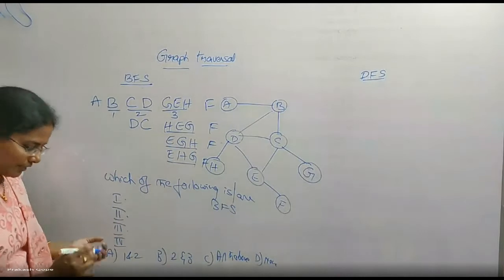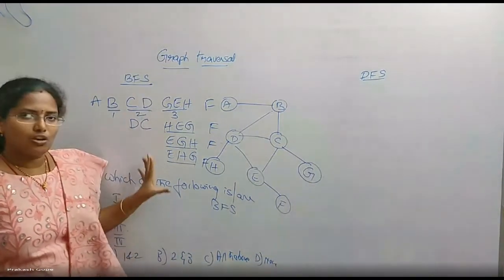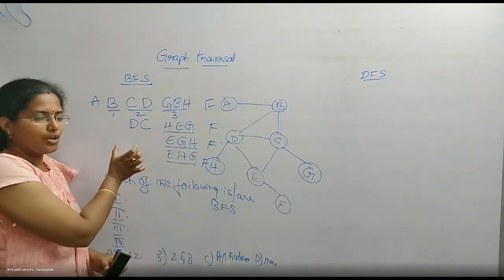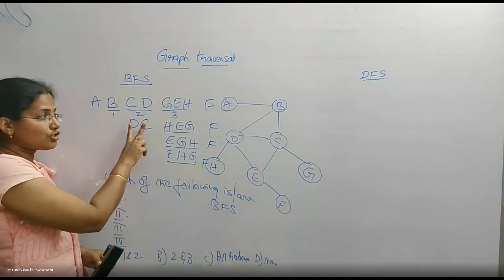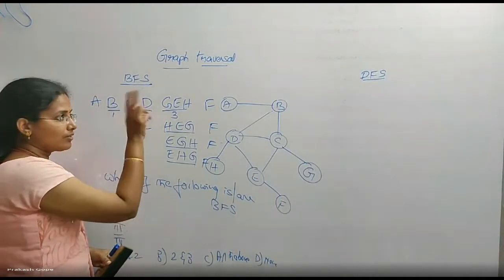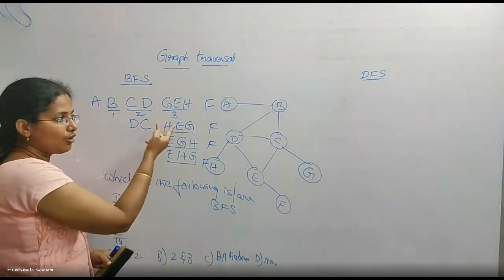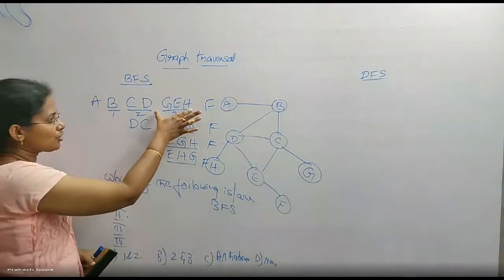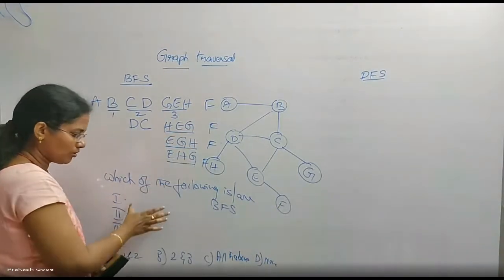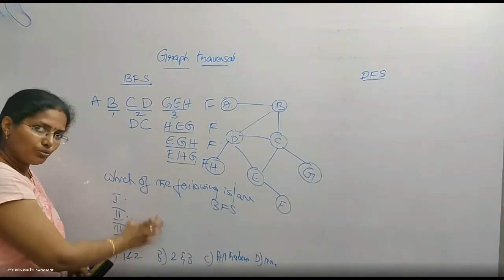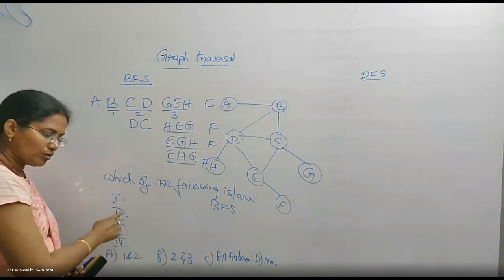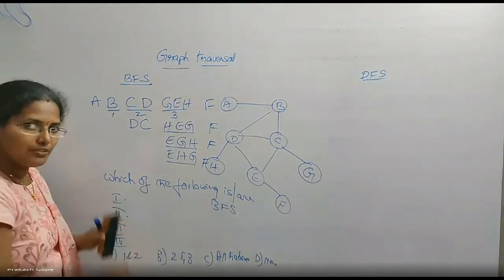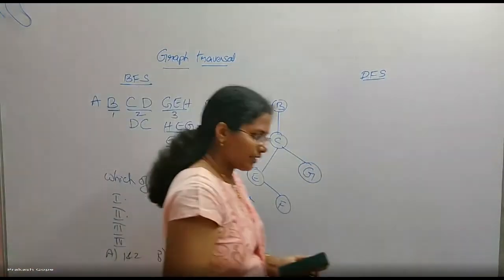If the question is like this, you should follow this logic of first visiting all the vertices which are at a distance of 1, then only which are at a distance of 2 but any order is fine, then which are at a distance of 3, any order is fine, then which are at a distance of 4. For example, if I have this option also, this option also, this option also in 1, 2, 3, 4, I will say yes, all those are correct. They are all BFS traversals. If the question is given like this. But the question can be like this also.